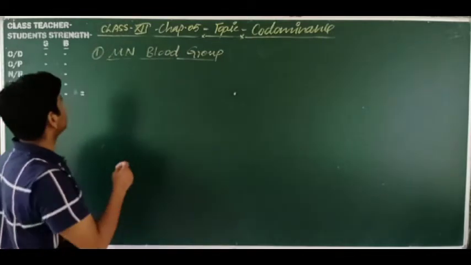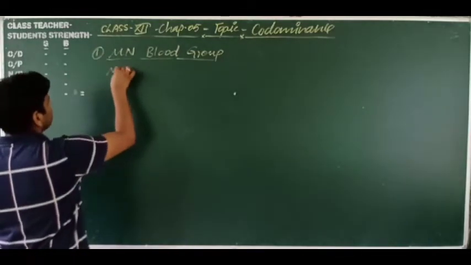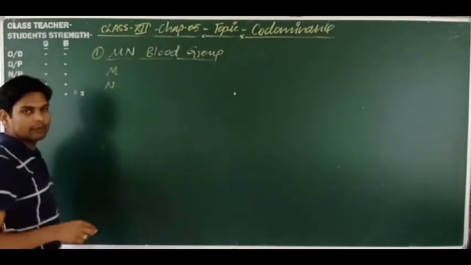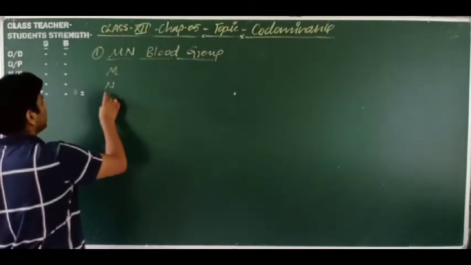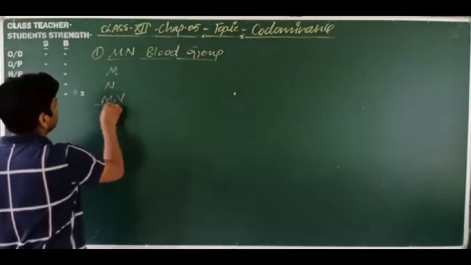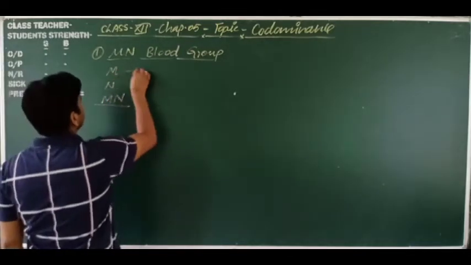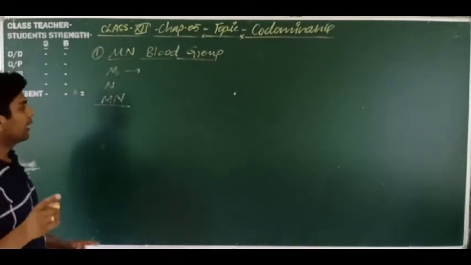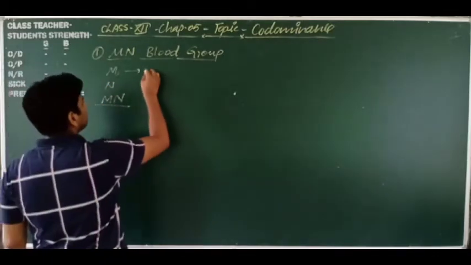So let's discuss what the MN group is. M is the first type of blood group, N is the second type, and MN is the third type he discovered. The M blood group is known as M due to the presence of M type antigen on the RBC surface.